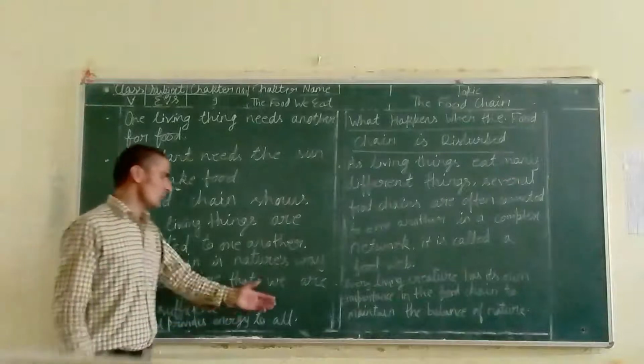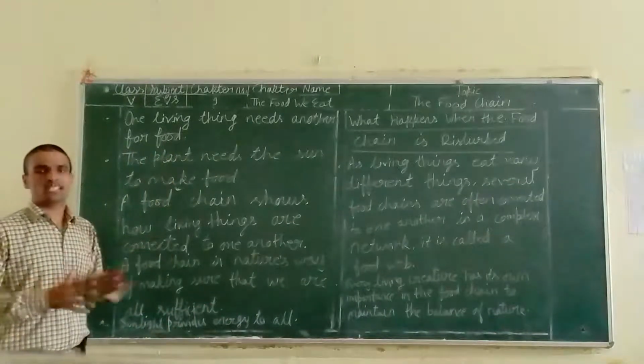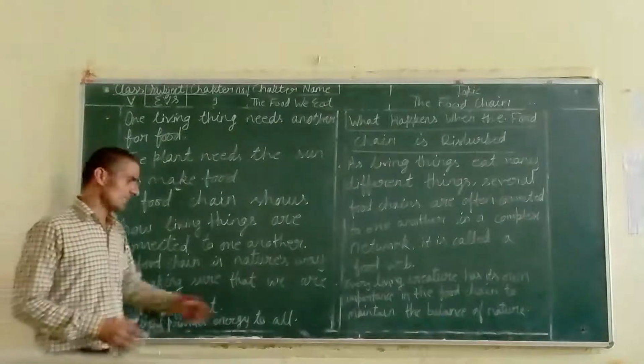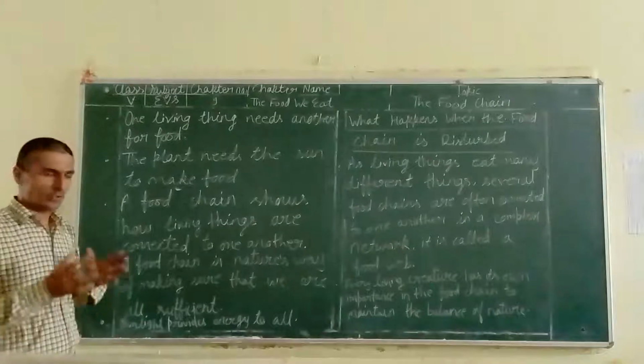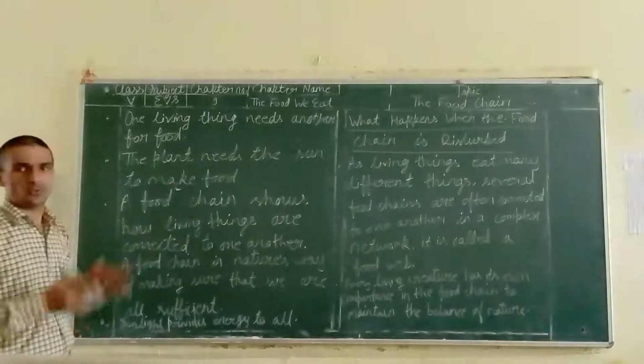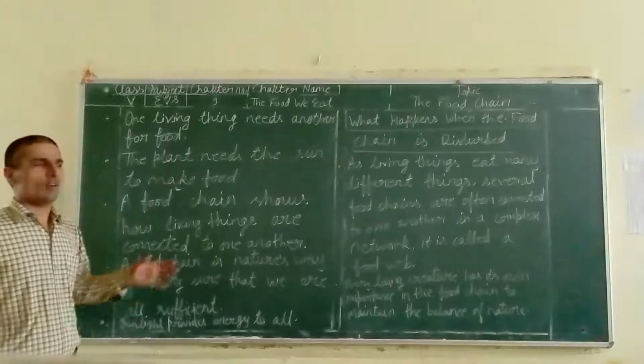Sunlight provides energy to all. In this whole food chain, the sun is giving energy to all. The sun is not only giving light to the plant to make food, it is also useful for all of us.